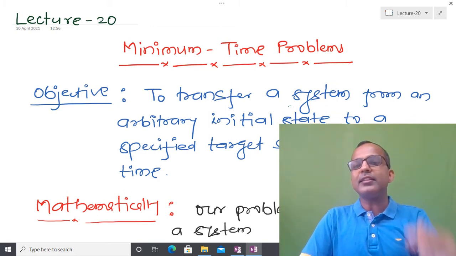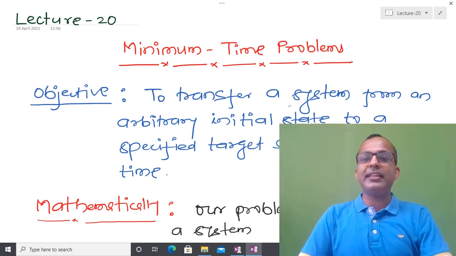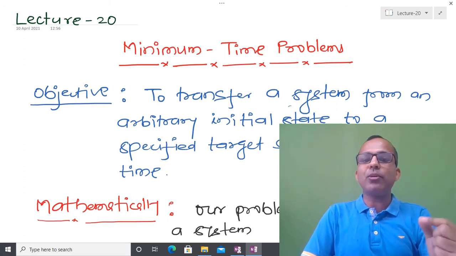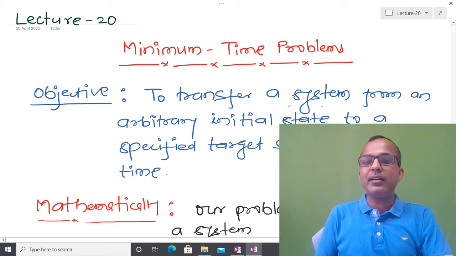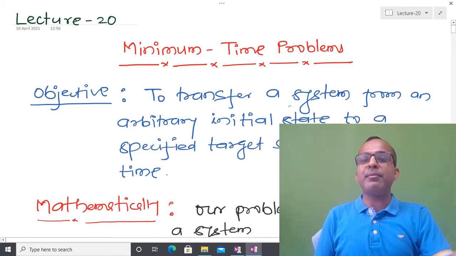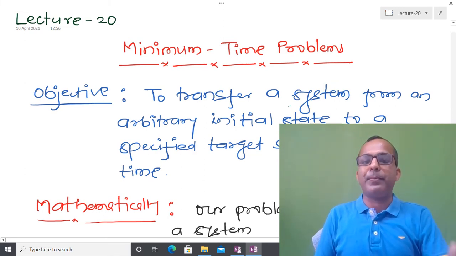In the third lecture, when I talked about how to select a performance measure, we already saw that there exist several problems where our objective is to transfer a system trajectory from an arbitrary initial state to a specified target set in minimum time, and that class of problem is called the minimum time problem.